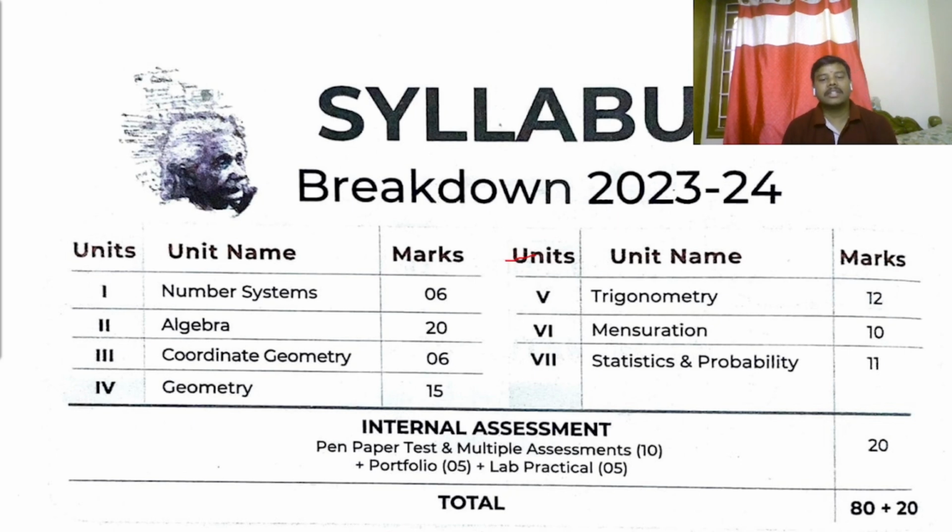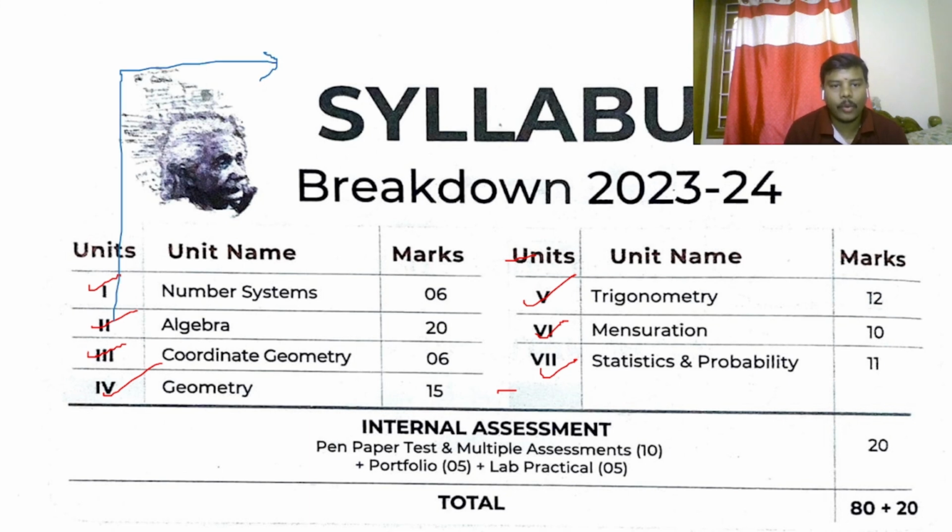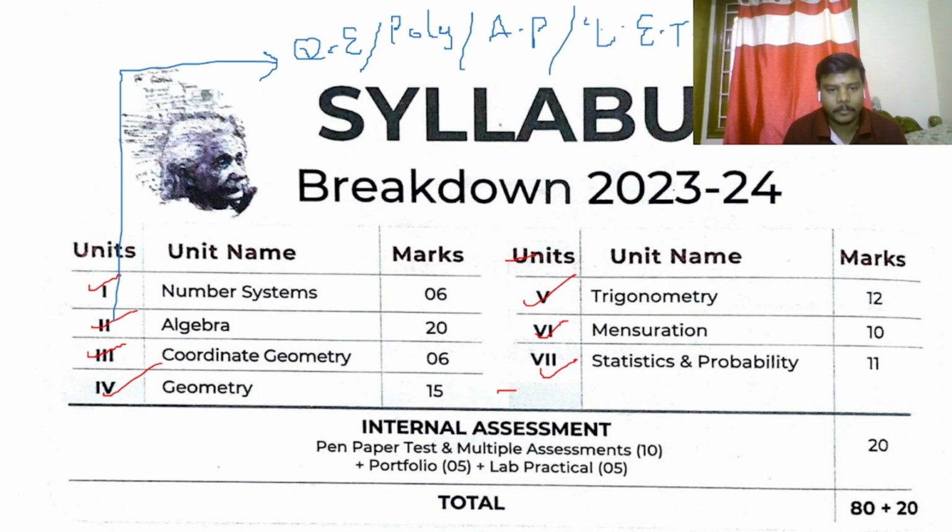See, the entire syllabus is divided into 7 units mainly: number systems, algebra, coordinate geometry, geometry, trigonometry, mensuration, and statistics and probability. In algebra, you have subdivisions: quadratic equations, polynomials, arithmetic progressions, linear equations in two variables.